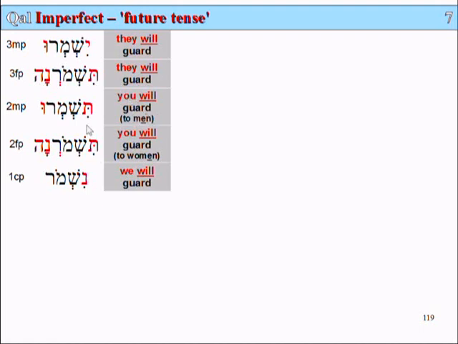You will guard to men, tishmaru. You will guard to women, tishmorna. And we will guard, nishmor. So that's the third person masculine plural, third person feminine plural, second person masculine plural, second person feminine plural, and first person common plural. So let's have a look at some plural examples.